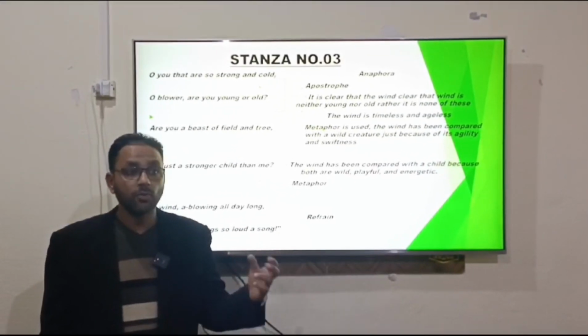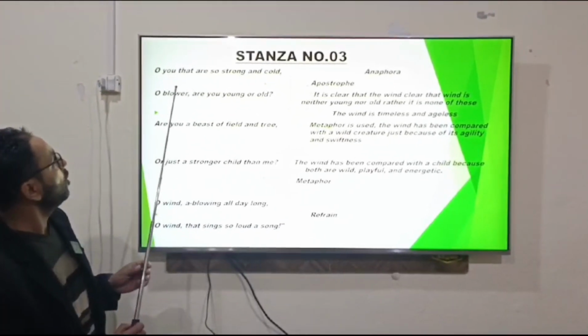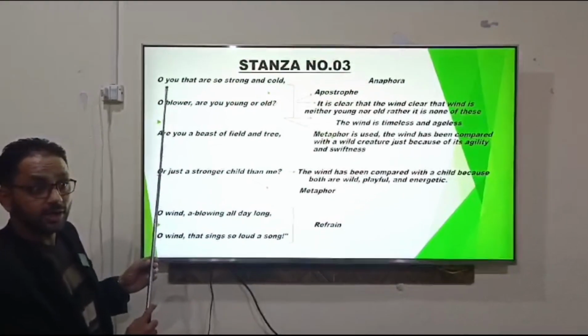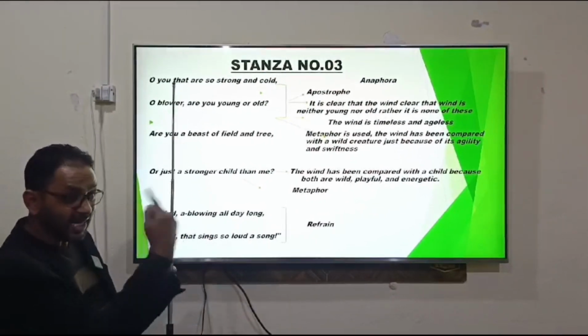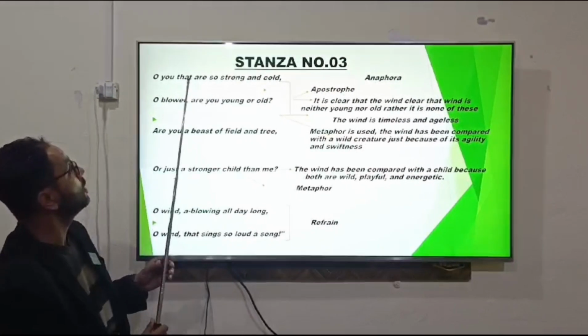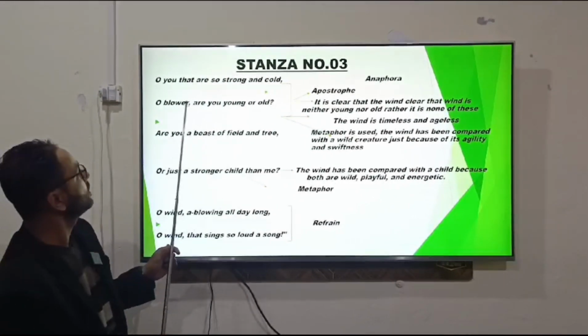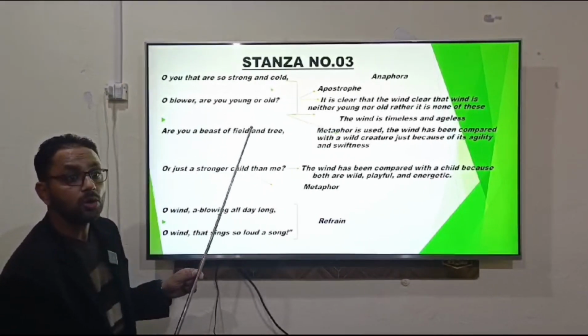So in this stanza, I will have to check what are the things which have been observed by the poet. So I'm going to read it out. Oh you, once again, which thing has been used over here? Oh you. Apostrophe. The writer is addressing the wind just like a human being, directly addressing an inhuman thing. That are so strong and cold. Oh blower, are you young or old?